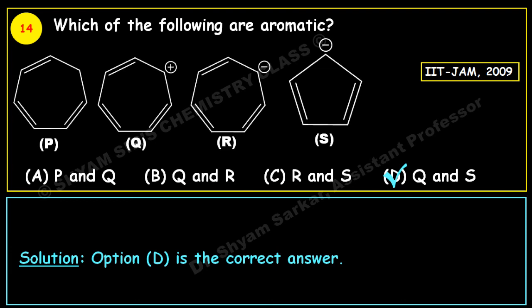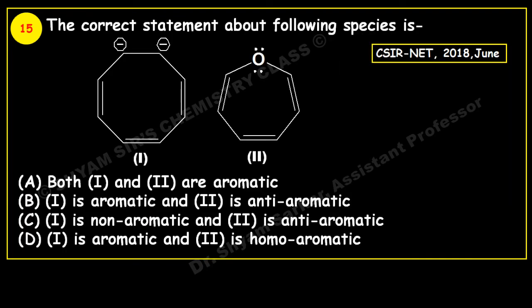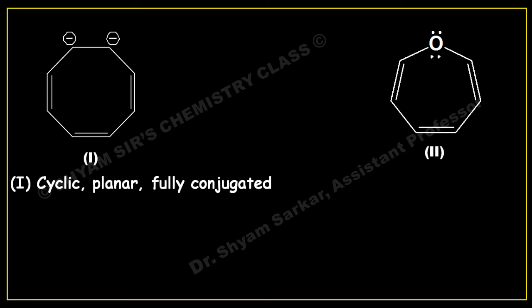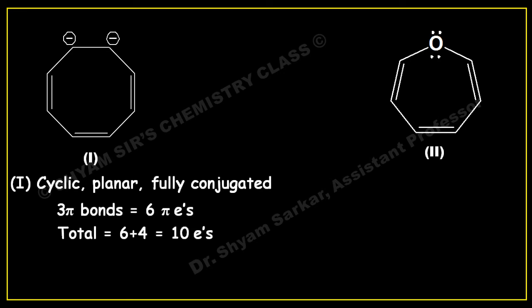So next question: the correct statement about the following species is. Two species, 1 and 2, are given. You have to see which statement about these two molecules is correct. So let us see. The first molecule is cyclic, planar, and fully conjugated. This is fully conjugated because of these two negative charges. So 3 pi bonds give 6 pi electrons, plus 4, because 2 come from each negative charge, so the total will be 10 electrons. So it follows the 4n plus 2 pi electron rule where n equals 2. So this is aromatic in nature.